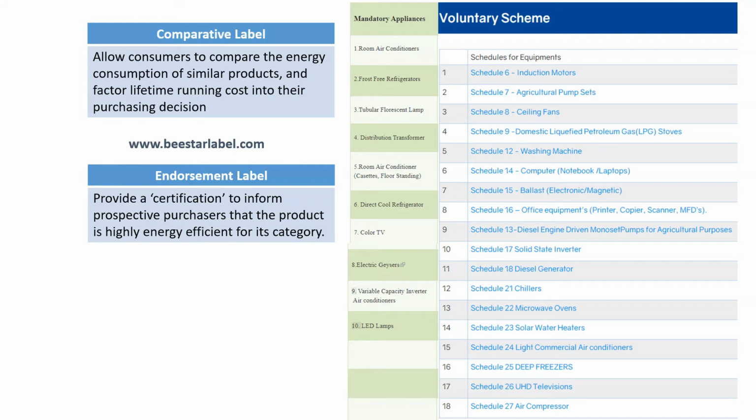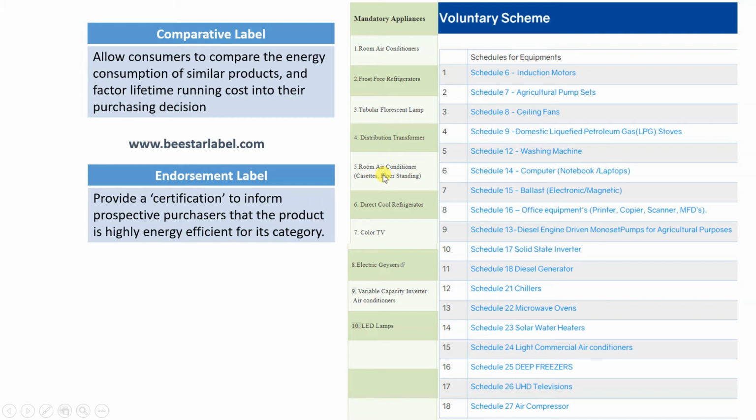Ice is developed inside the refrigerator freezer part, and you have to push a button manually to defrost the freezer. But frost free refrigerators are double door refrigerators that automatically defrost themselves. There is an internal mechanism by which frost is not generated on the surfaces of the freezer. Okay, so frost free refrigerator, then tubular fluorescent lamp,